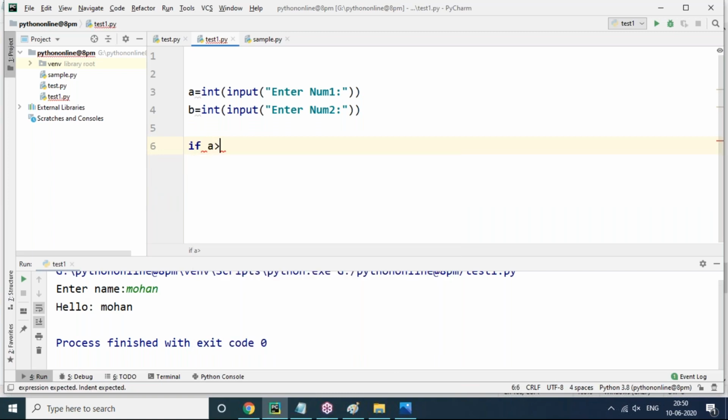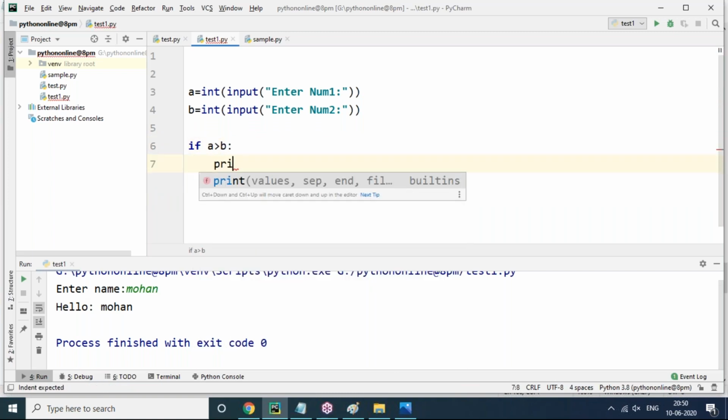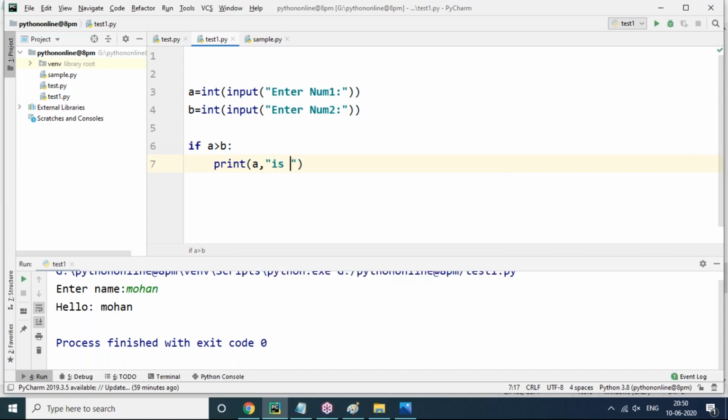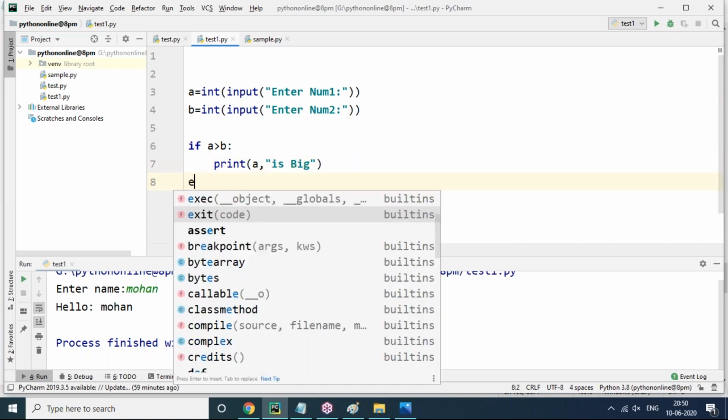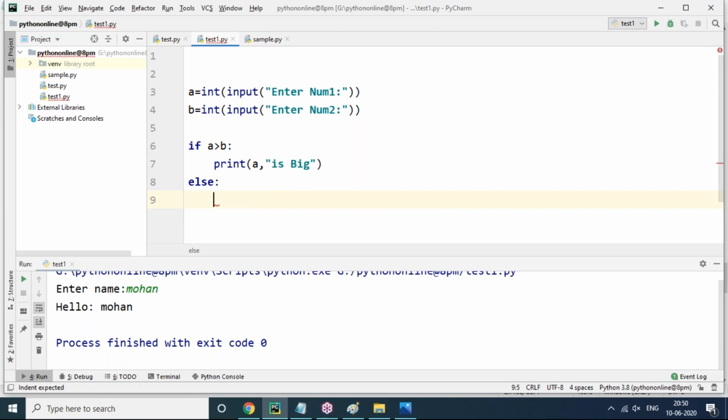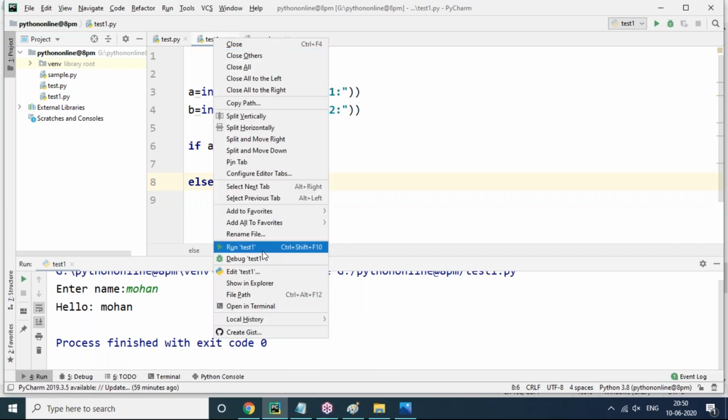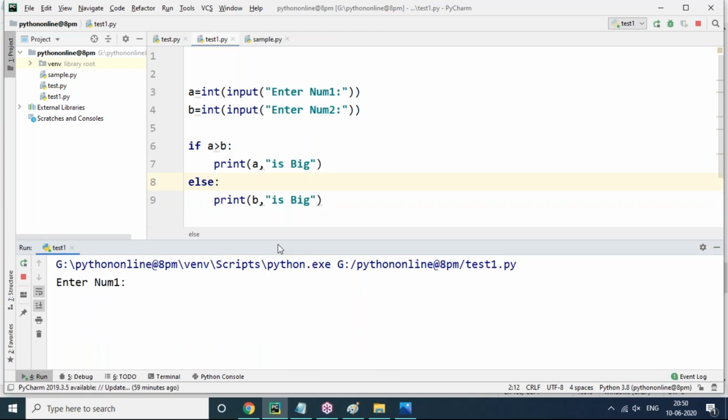If a greater than b, if first number is greater than b, then what I need to say? Simply a is big. Otherwise, what I need to say? Simply b is big, we can say that. That's all. It's pretty simple logic, no? You can also find out biggest of three numbers also, but I'll not write code. I'll give you task, that is later.